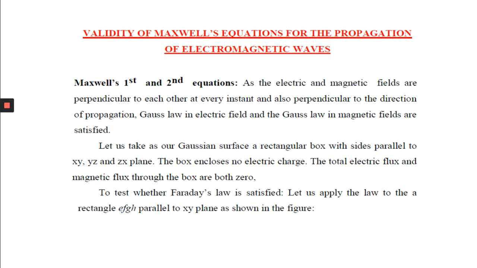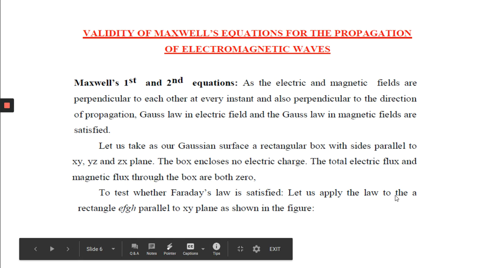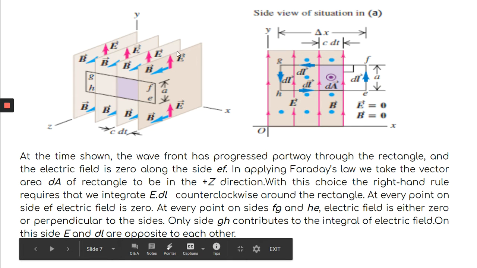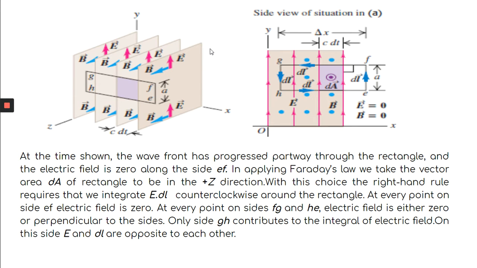So you have to find a path. So let us apply this to a rectangle EFGH parallel to the XY plane. This point is very much important. Let us consider a rectangle EFGH in the XY plane, or you can say parallel to the XY plane, as shown in the figure in the next slide. So these rectangles are wave fronts. You know that the wave propagates in terms of wave fronts. What is a wave front? The locus of all the points vibrating in the same phase. So these are the wave fronts.